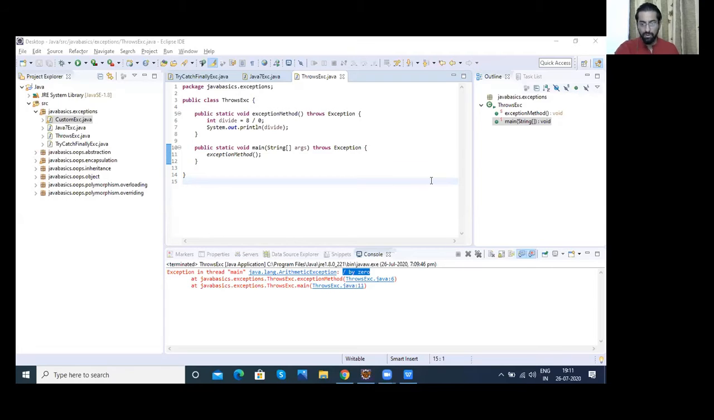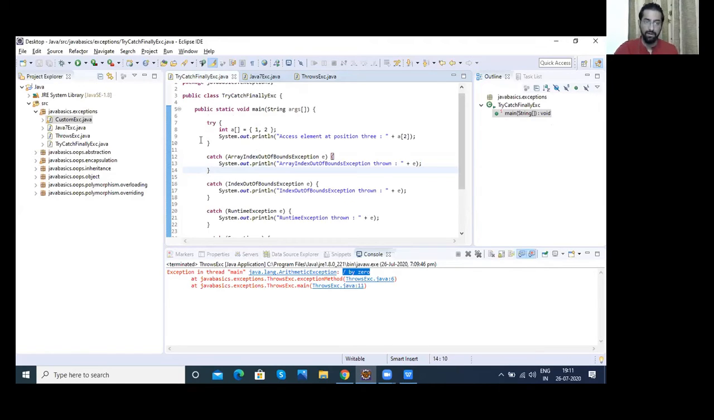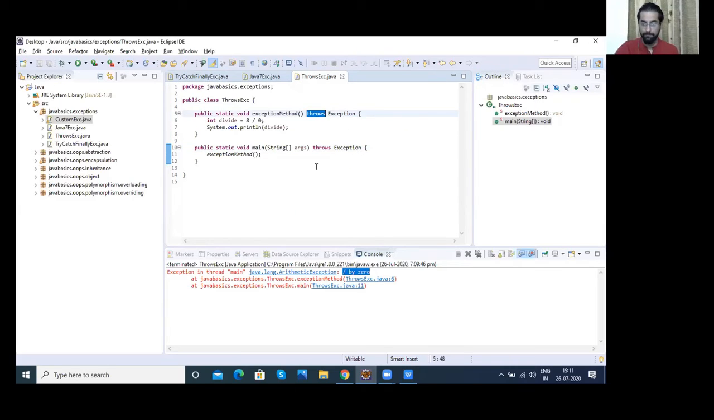Now about the throw keyword. I don't know if you're talking about throw or throws, because we have not introduced the throw keyword till now, and we have handled two different types of exceptions, right? One is using try catch blocks and one is using the throws keyword. Correct?